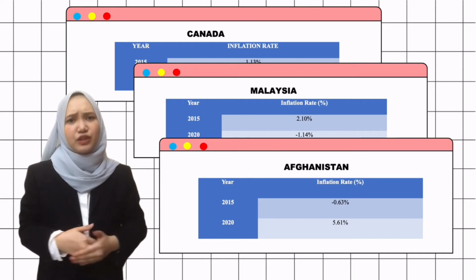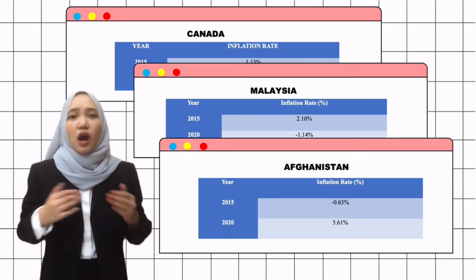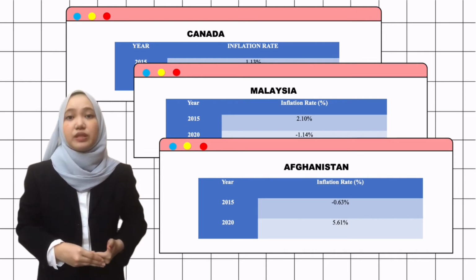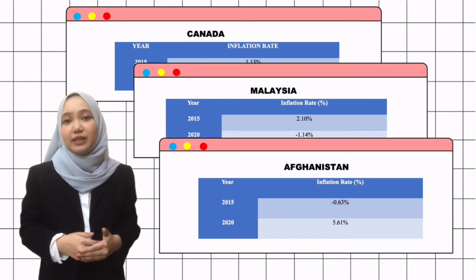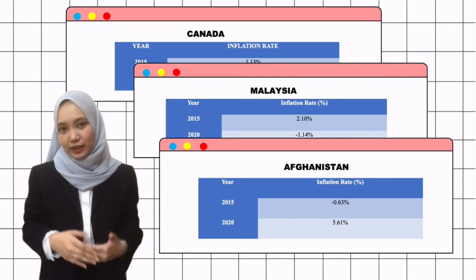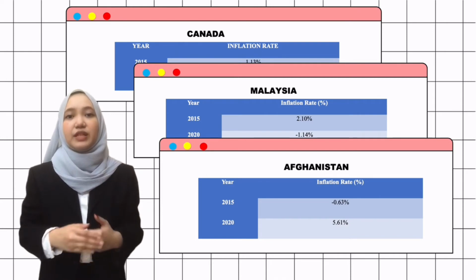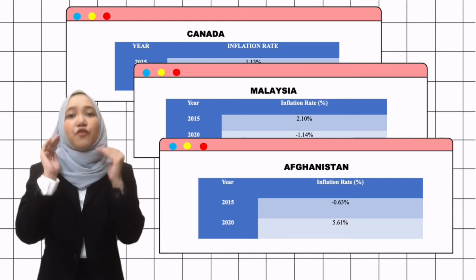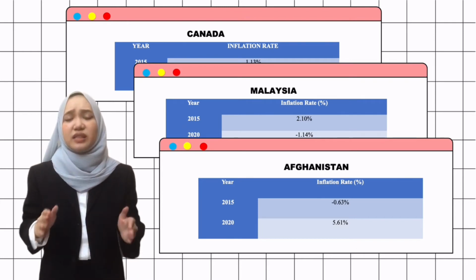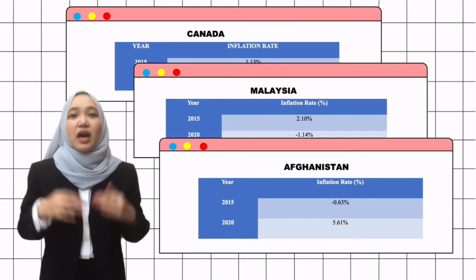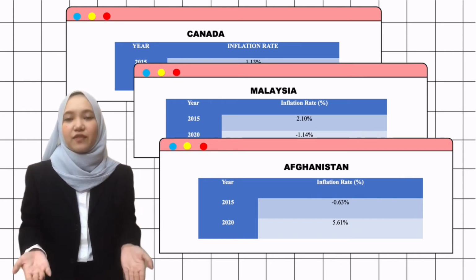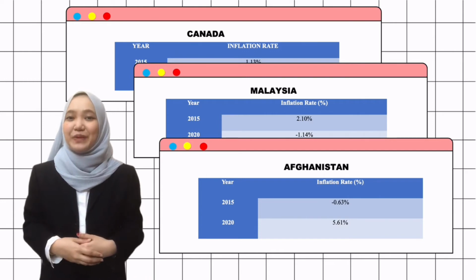a greater inflation rate causes a depreciation of a country's currency with respect to its trade partners, which leads to a higher interest rate. In 2020, Afghanistan's average inflation rate drastically increased to 5.6%, which is actually worrying for the country's economy. That is the inflation rate for Afghanistan. How about Malaysia, Farah?